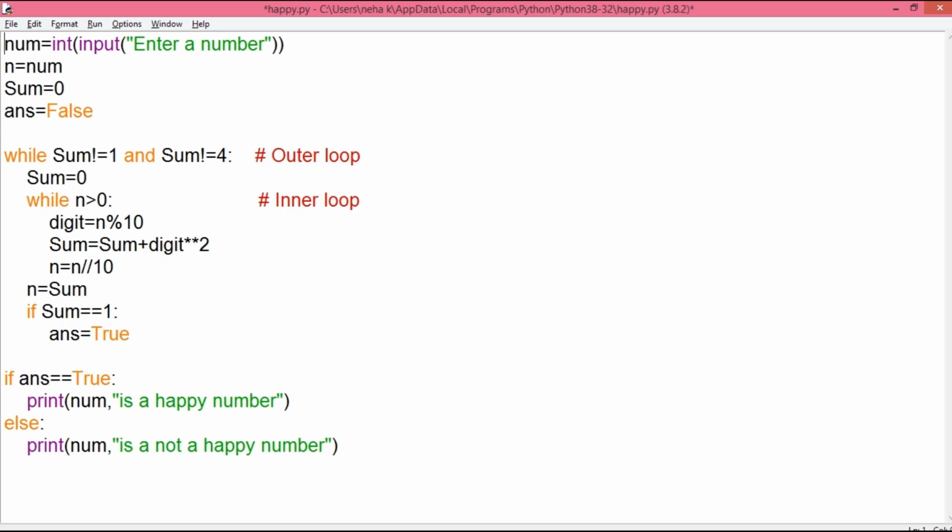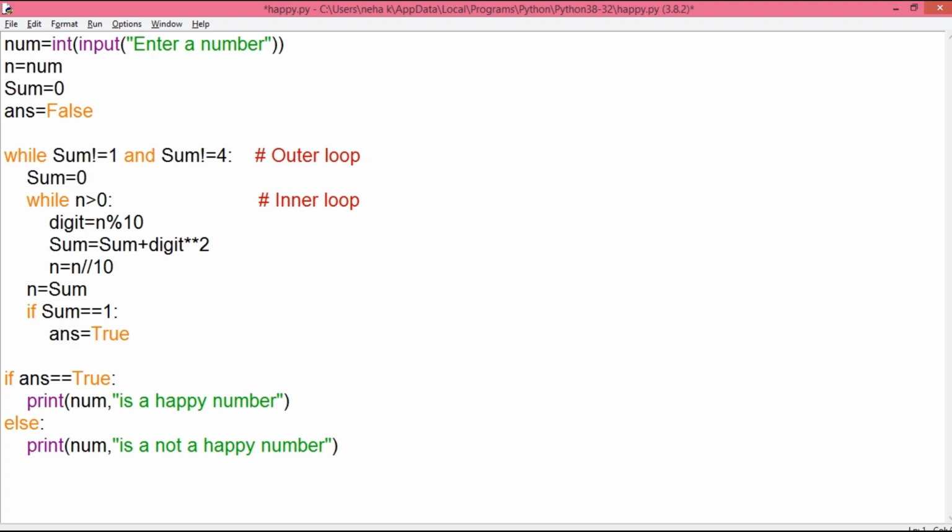So let's consider a number here, 32. 32 is greater than 0. 32 modulus 10 will give me the remainder when 32 is divided by 10. So 2 will be stored in variable digit. As the variable sum contains value 0, it will add the square of digit 2 derived from number 32. So 4 will be stored in variable sum, and because from 32, 2 is no more needed, we can simply discard it from the number 32 by dividing it by 10. So this will give me value 3 in variable n.